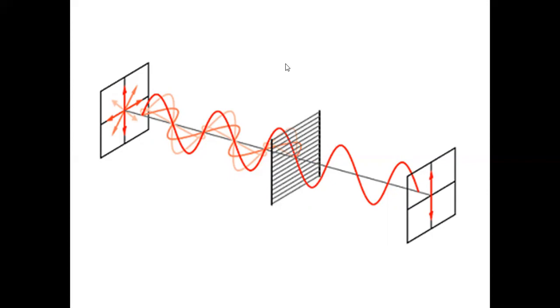The pass axis is like this. The pass axis is the axis perpendicular to the molecular axis, where the vibrations are allowed to pass through, not absorbed. Along the molecular axis, they are absorbed. So this axis allows the vibrations to pass through, and it reaches here. This is polarized light. Here you see the electric field is like this, like this, like this, so in all planes electric fields are found, but here it is only in one plane, right? So that is polarized light.